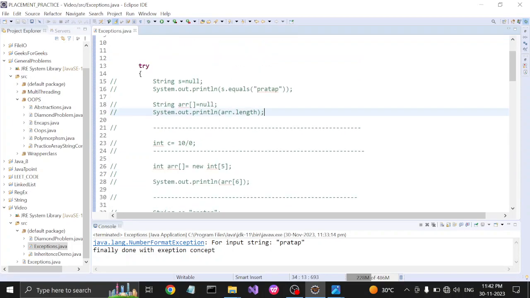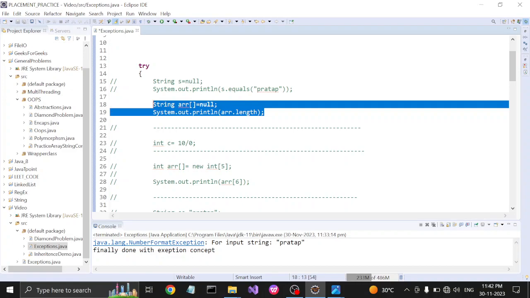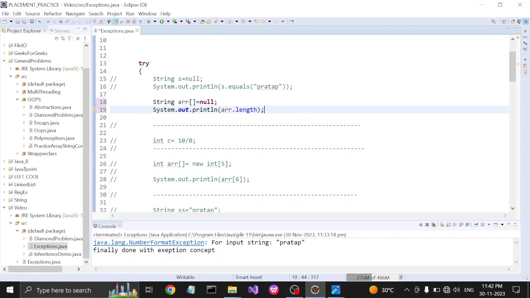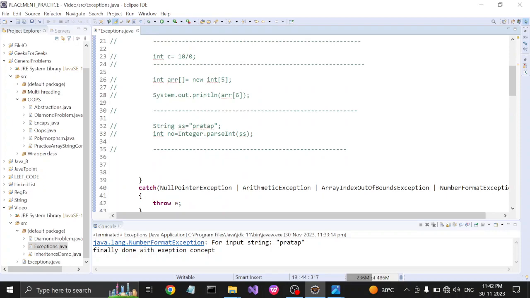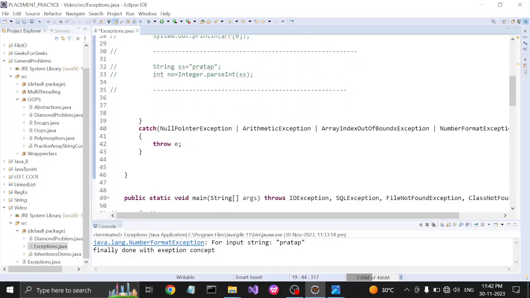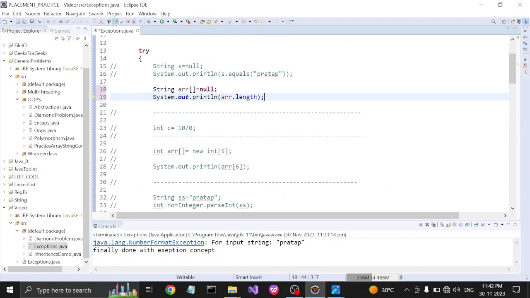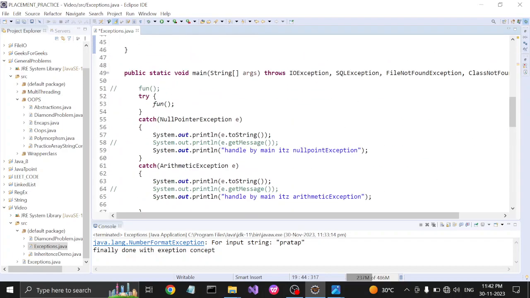First we'll check the null pointer exception. We keep some logic in the try block, and it can be caught in the catch block which follows the try block. We are in the main method, and we have called the fun method, which is kept in the try block, because there may be a chance of an exception while executing that method.